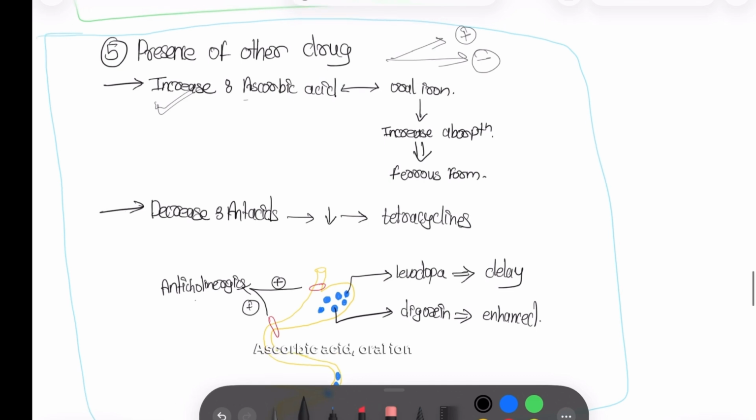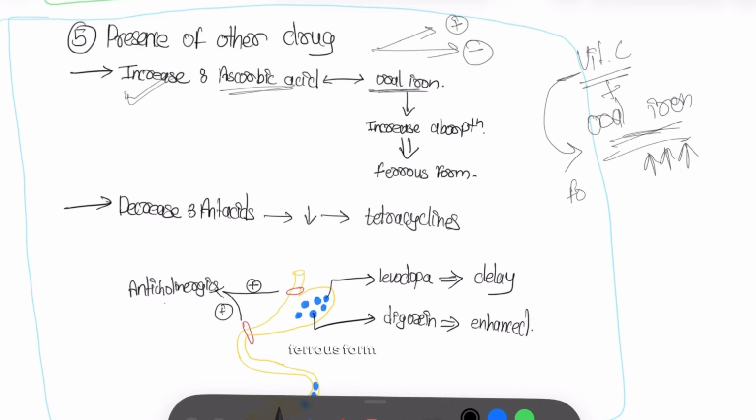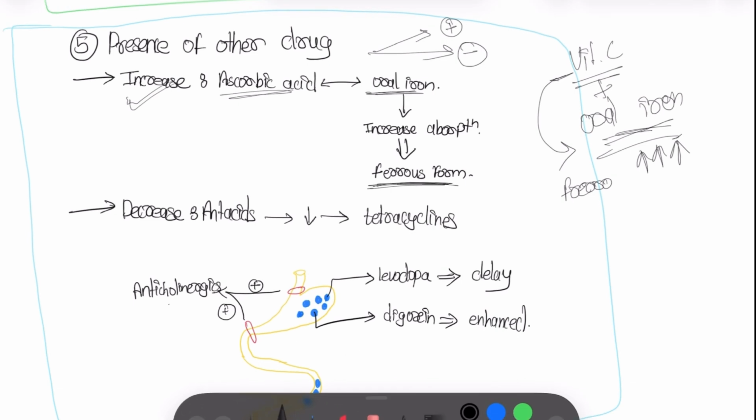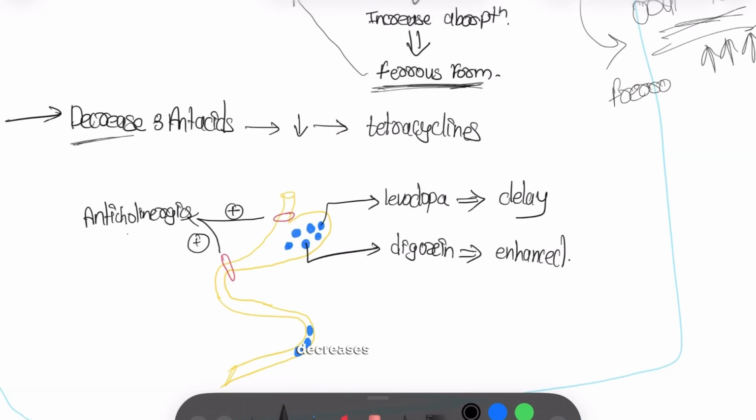Increases in which condition? Ascorbic acid with oral iron. Ascorbic acid is vitamin C. If vitamin C is combined with oral iron, its bioavailability increases by multiple folds. Why? Because vitamin C will keep the iron in the ferrous form, which is the most active form of iron. Absorption of iron is increased because of vitamin C. The second option is decreases. Antacids decrease the absorption of tetracycline.